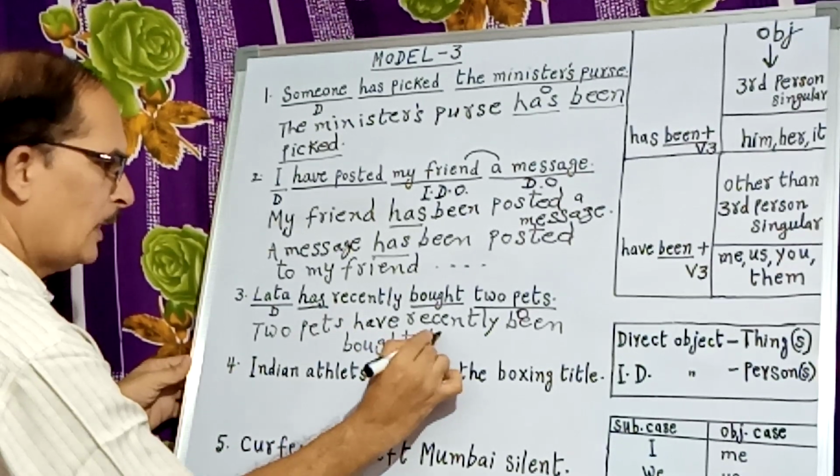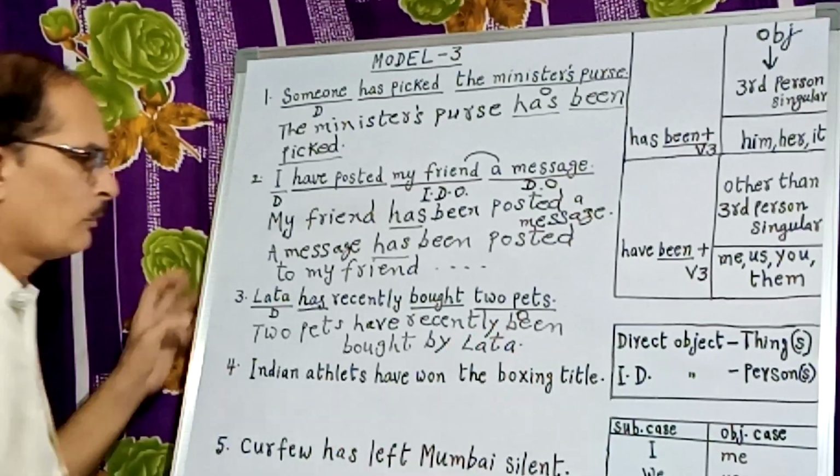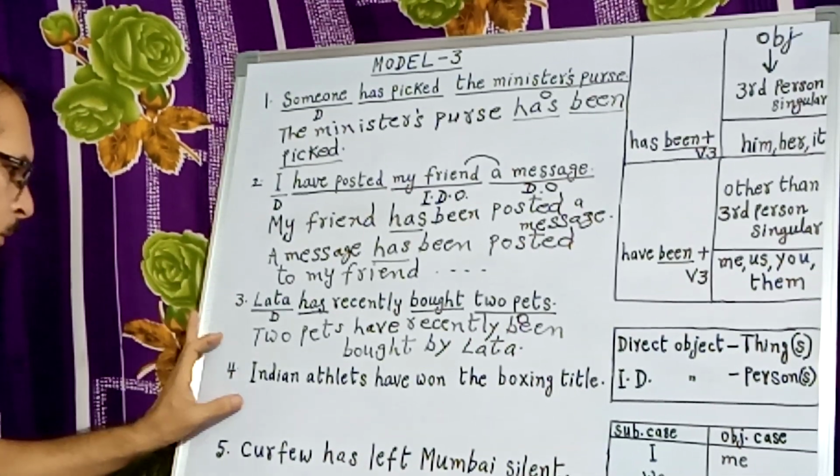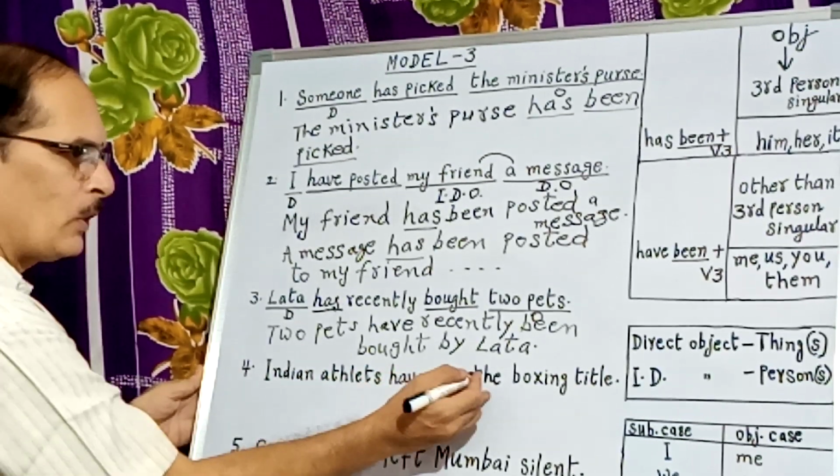By Lata. Why do we have to write by Lata? Because Lata is a proper noun. We know who the agent is. Next one: Indian athletes have won the boxing title.